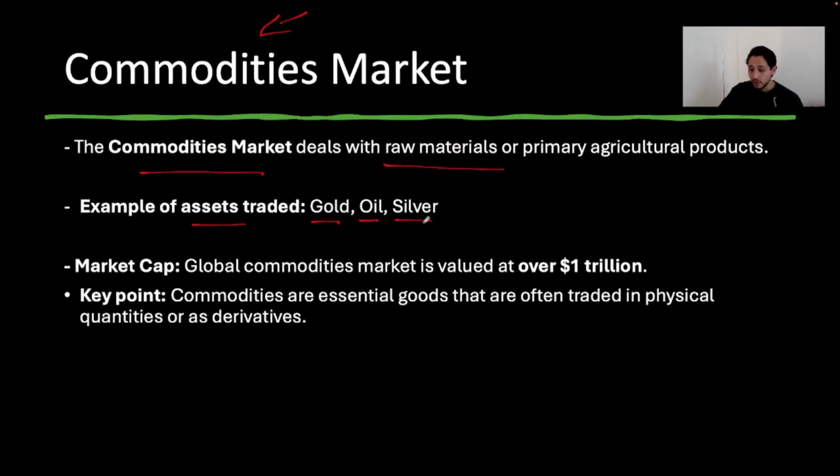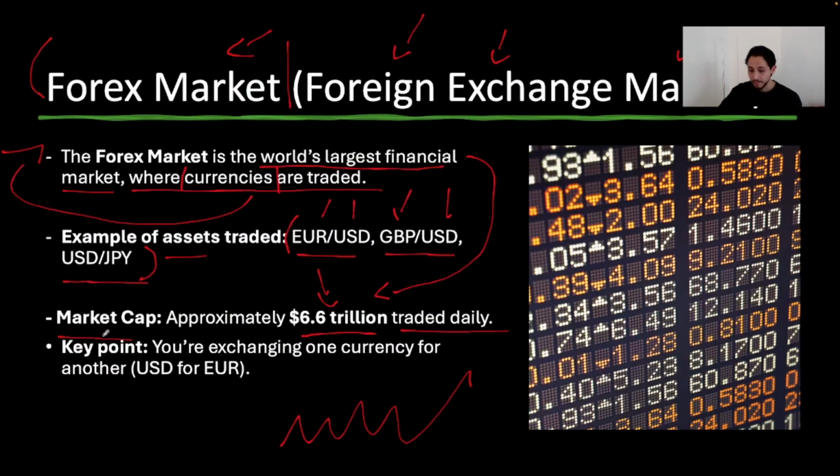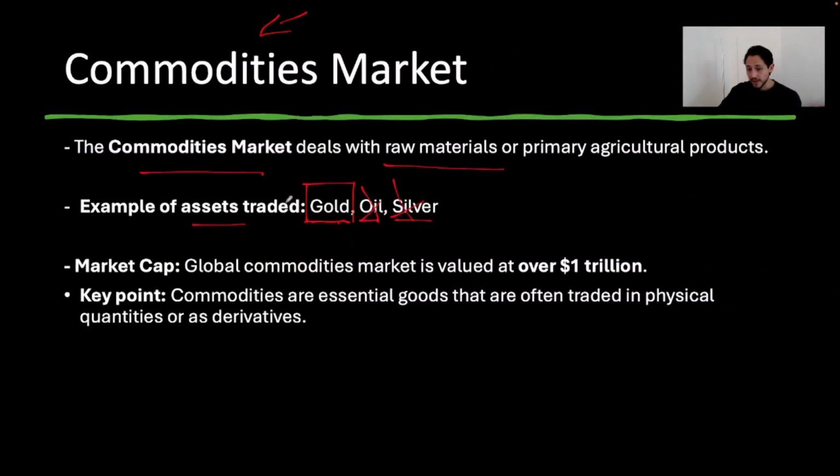Now, me personally, the only commodities market that I focus on the most is the gold market. I do not focus on oil and I do not focus on silver. The reason why I focus on gold is because of this exact reason: market cap. The market cap on gold is very, very high compared to silver and compared to oil. Whenever there's a high market cap, what does that mean? That there's a lot of volume. When there's a lot of volume, there's a lot of opportunity for us to capitalize in the markets. So I personally only focus on the gold market, not on oil, and not on silver. So the character of the commodities market is that we are trading raw materials. This is what we're trading in the commodities market.